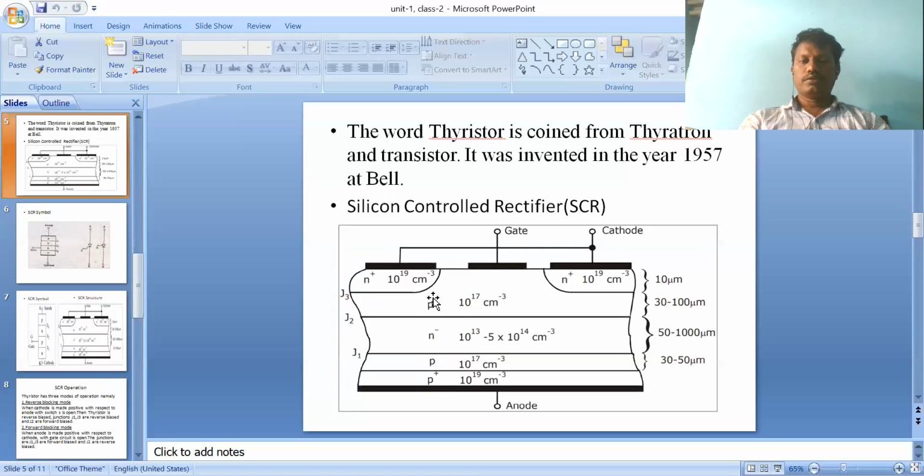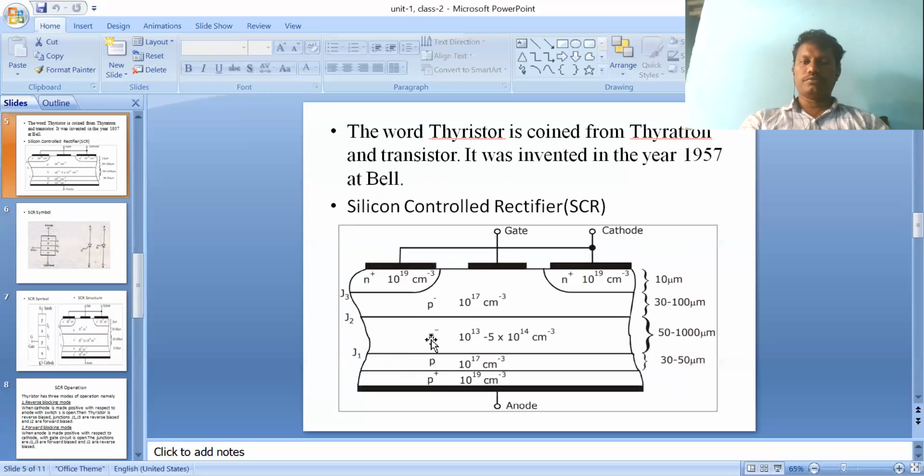See here, PN is one diode, it forms one junction. P plus, N minus, P minus, N plus. The first diode is PN, with P doping density of 10 power 19 per cubic centimeter. So it forms one junction, J1.